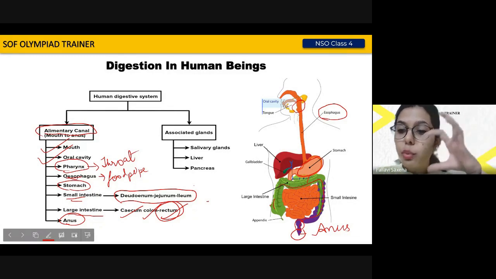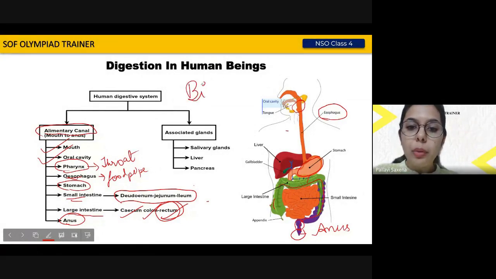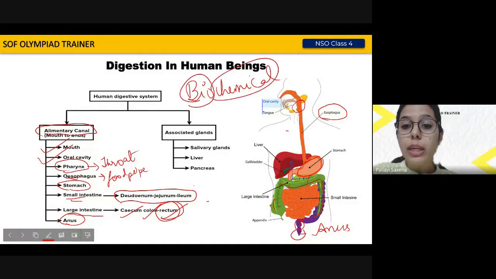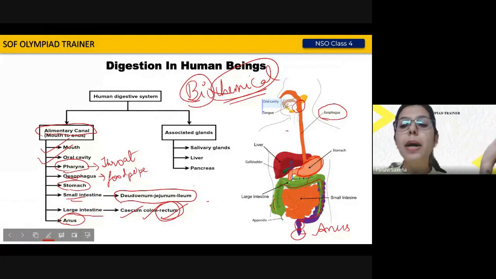But this is where your food is passing through. But children, you should know that digestion is a complex process and it is a biochemical process that occurs in your body. When you talk about biochemical, bio means it is a living process, but biochemical process means that it needs certain chemicals, certain secretions, certain enzymes, certain juices for the process to occur properly. You should know that most of the processes in our body are biochemical in nature, which means that many reactions occur.